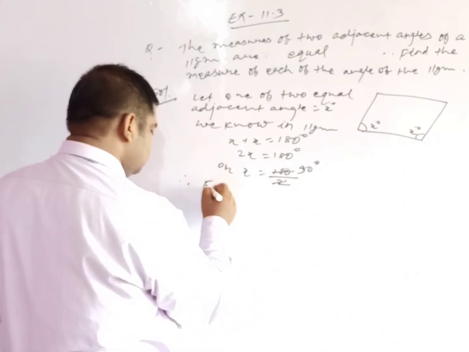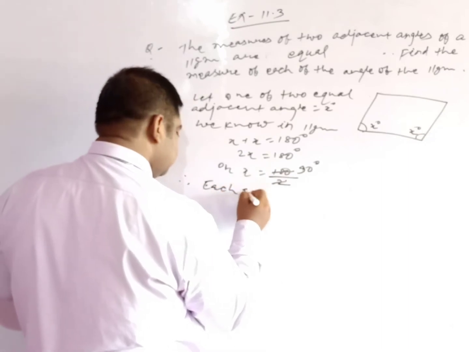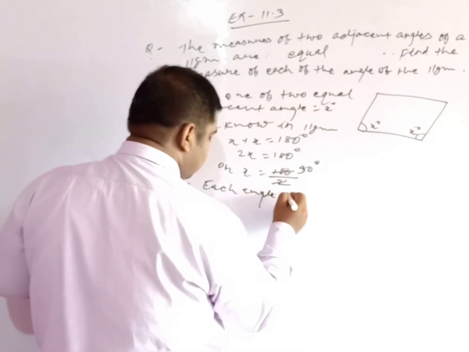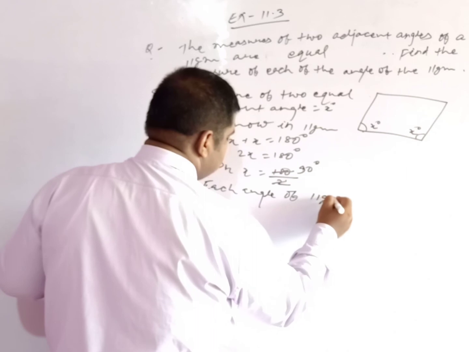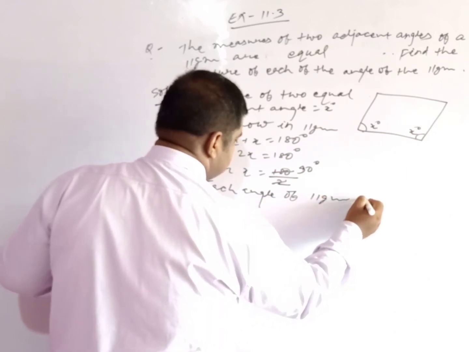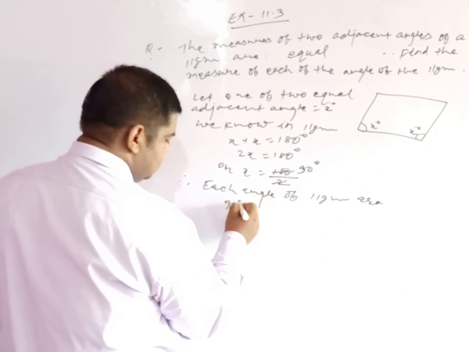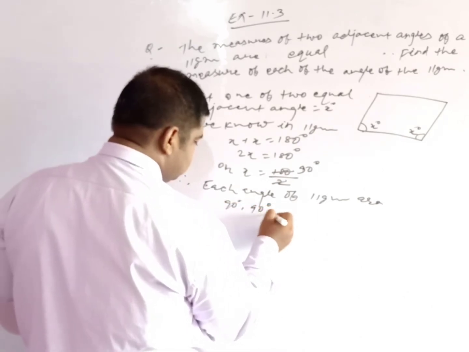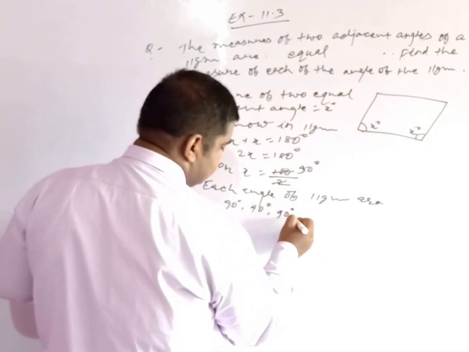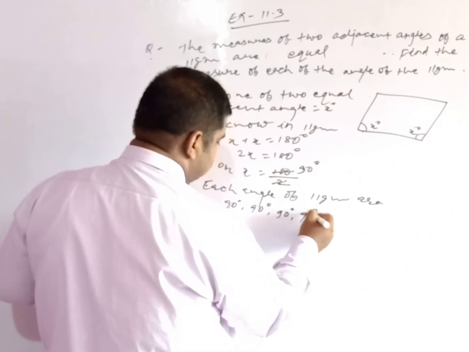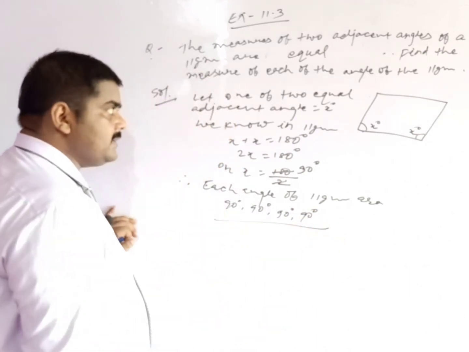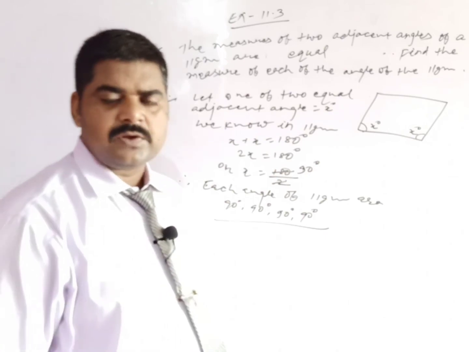Therefore, each angle of the parallelogram is 90 degree, and opposite angles are also equal. So each angle is actually 90 degree. That is the solution of this question.